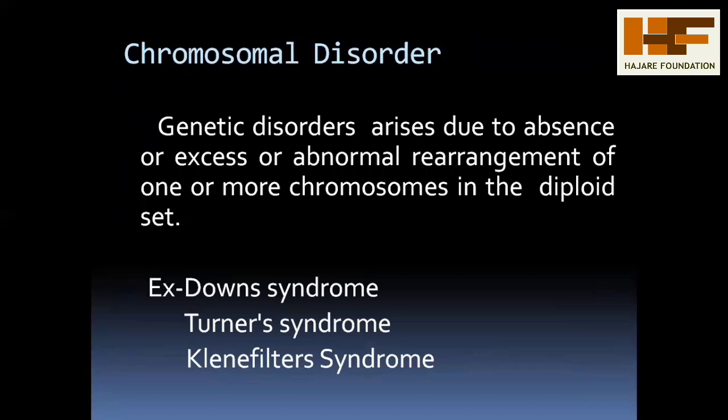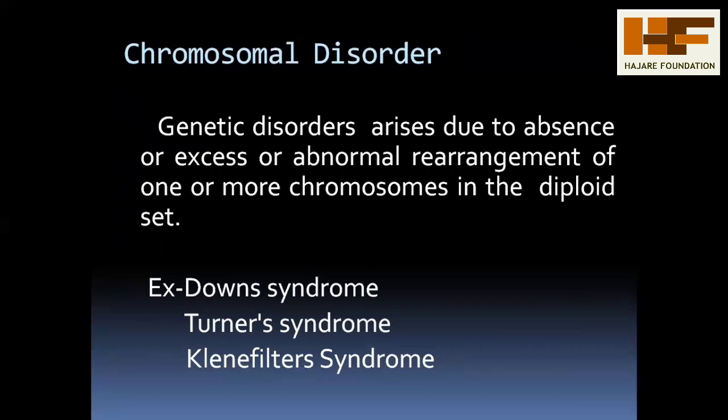And next one is chromosomal disorder. This chromosomal disorder completely depends on the chromosomes, it means DNA and genes also. And this arises due to the absence or excess or abnormal rearrangement of one or more chromosomes in the diploid set.